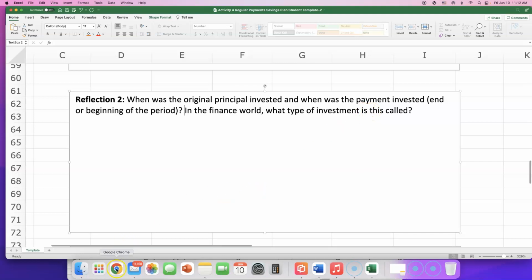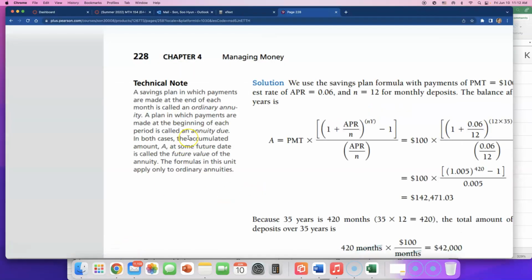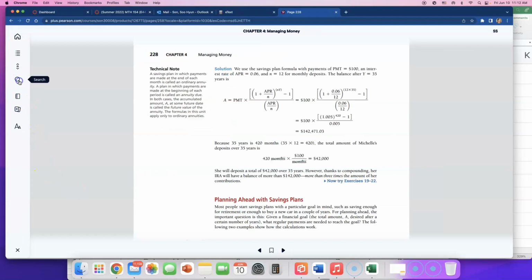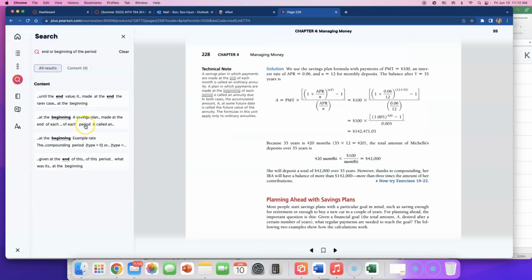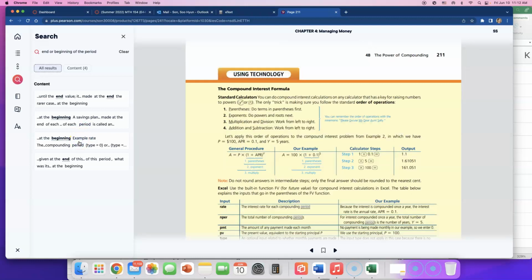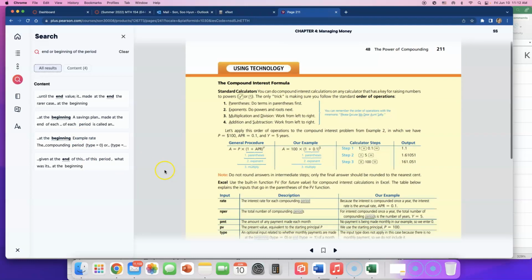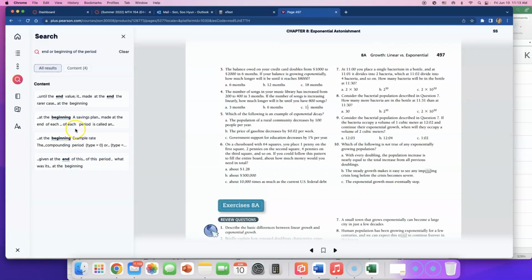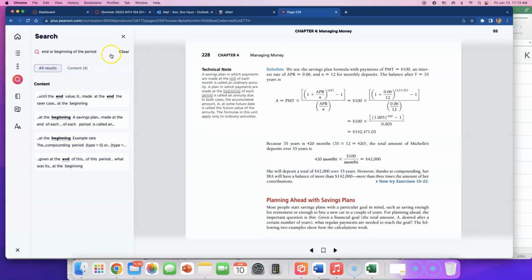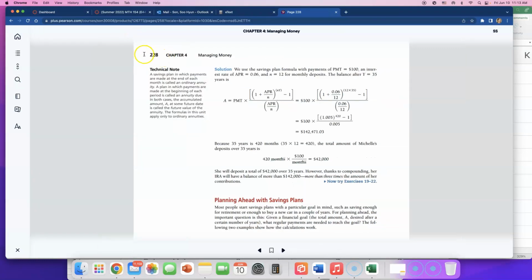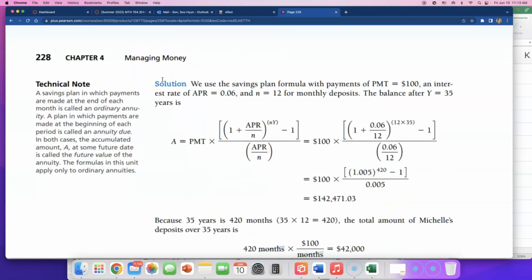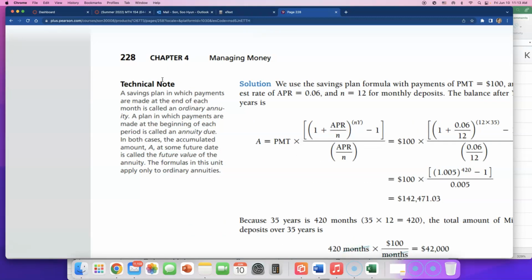Now, when you were reading your e-text chapter 4, I searched for some keywords and I think I got to page 228. I wonder if other pages talk about that, but definitely check out this little technical note on the side on page 228 to answer reflection question number 2.